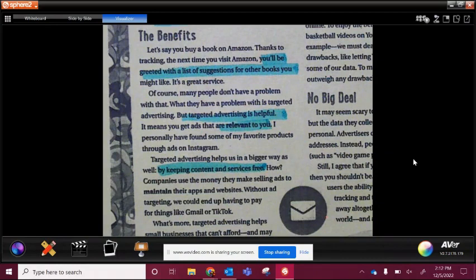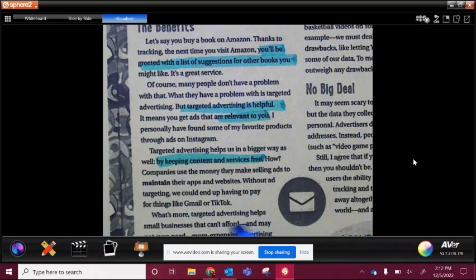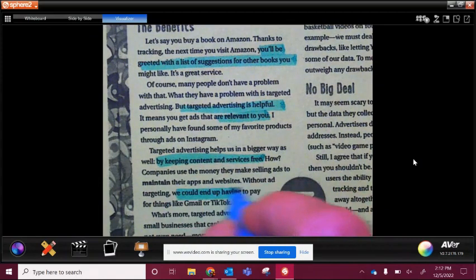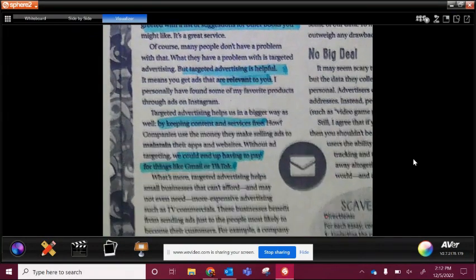How? Companies use the money they make selling ads to maintain their apps and websites. Without ad targeting, we could end up having to pay for things like Gmail and TikTok. So again, including things like this because they know their reader, most people have something to do either with Gmail and or TikTok.